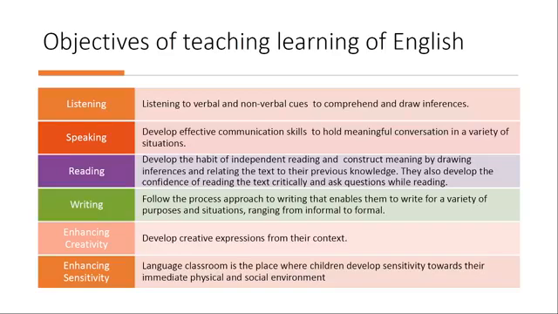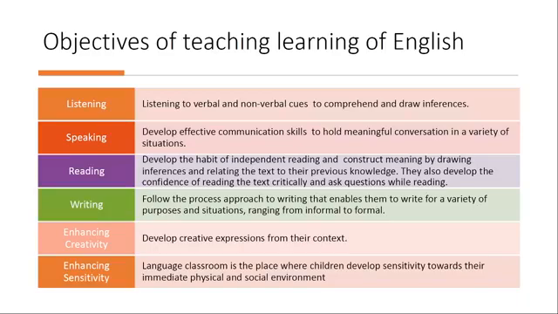teaching and learning English. Recall the first slide that you had just seen. I had talked about the four skills. So when we are talking about the objectives of teaching and learning of English, we are talking about listening. What does listening mean? Listening means that the student should be able to listen to verbal and non-verbal communication in a non-linear manner, and then comprehend that and draw inferences.